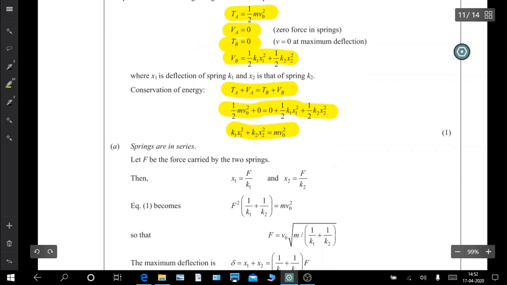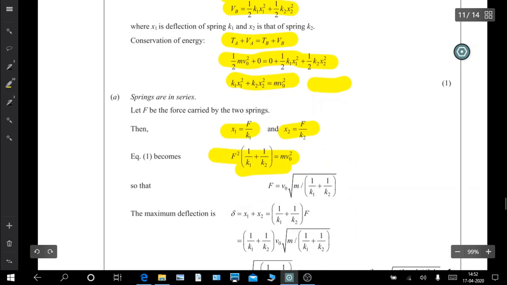Now the springs are in series, so this we know, the spring force F is equal to minus kx. So here we can use x1, x2. We can put the values of x1, x2 in this equation. So this becomes this.